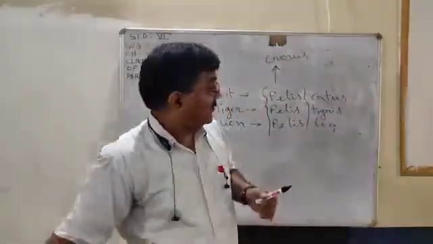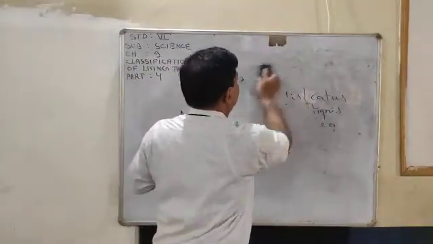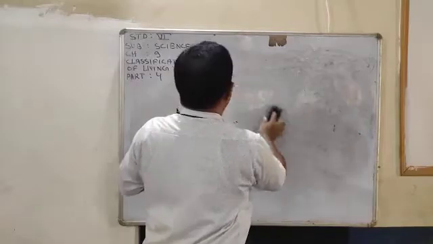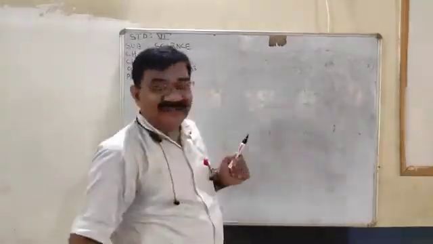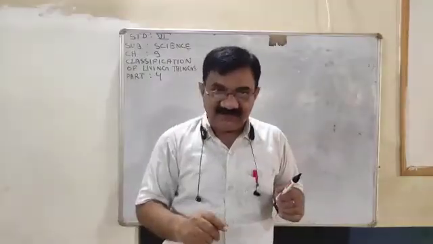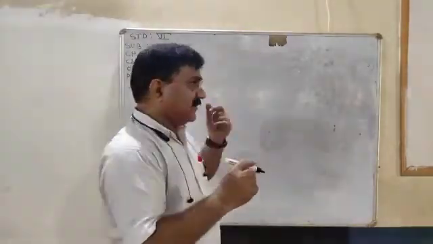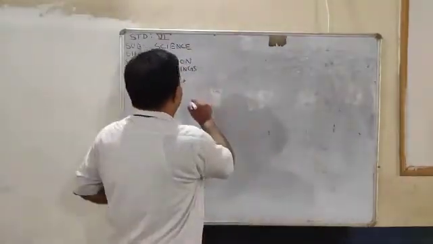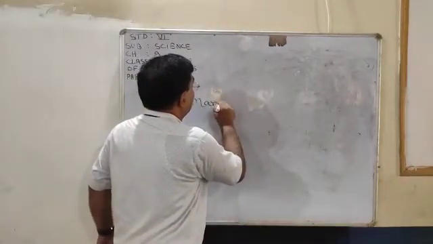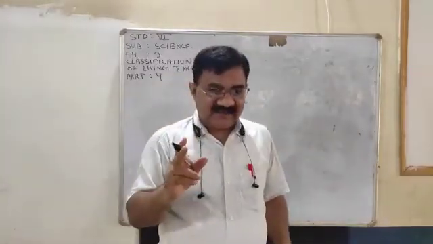Now one more thing about the scientific name. When it is printed, it is in italics, means a little bit curved, not straight. For example, the scientific name of mango is Mangifera indica.